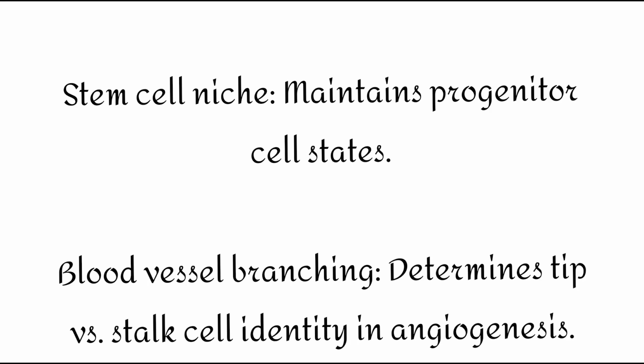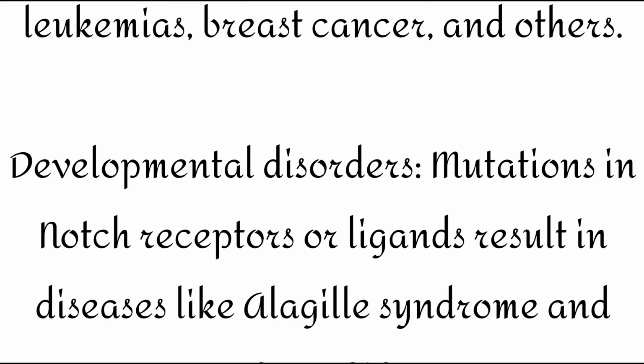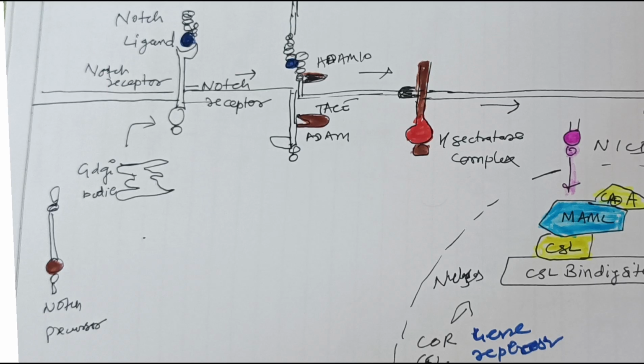In pathology, it contributes to oncogenesis and developmental disorders. The Notch signaling pathway is remarkable in that it allows a cell to control the fate of its immediate neighbors through a simple mechanism that combines precise contact, limited proteolysis, and direct transcriptional regulation. This mechanism exemplifies how evolution has optimized signaling systems for efficiency, fidelity, and spatial specificity in multicellular organisms.